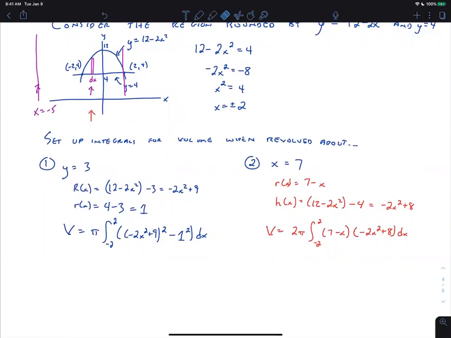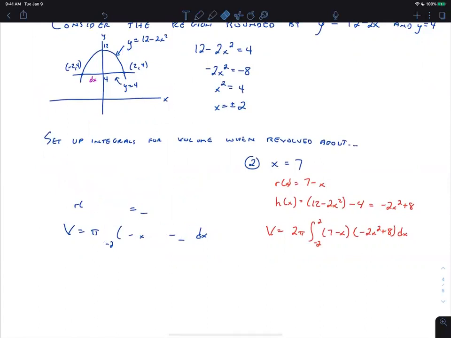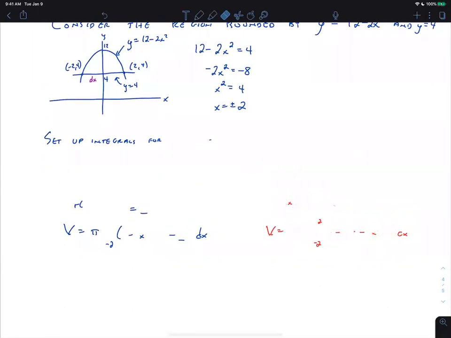Let me erase this stuff. Okay, so instead of volume when we're revolving about something, let's say we were doing one where it's the cross-section thing again.